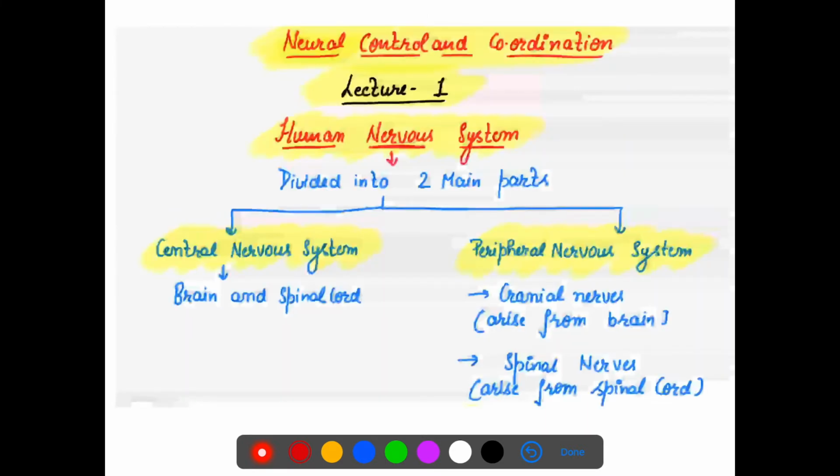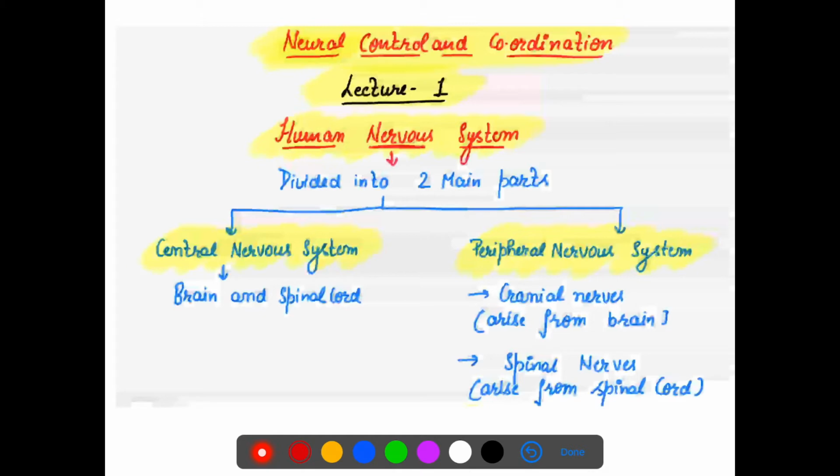So this is our first lecture on the human nervous system, and many things you already know from class 11th, right? So I'm not going to talk in much detail about what you already know. I'm going to add a few points which we need in our class.